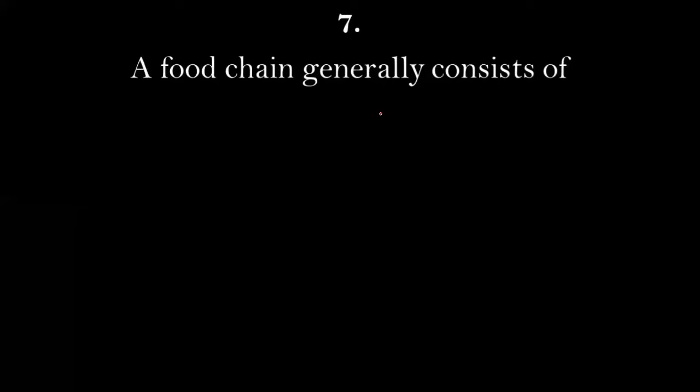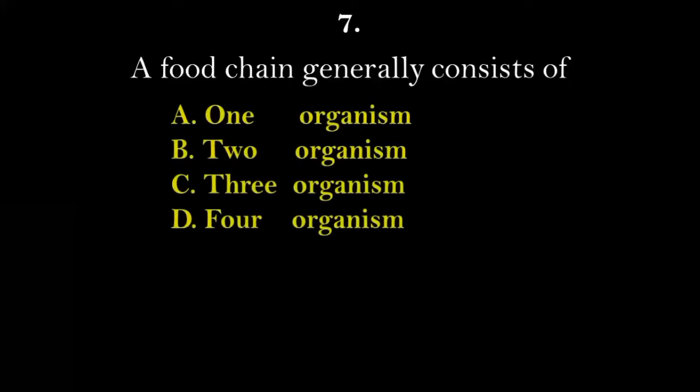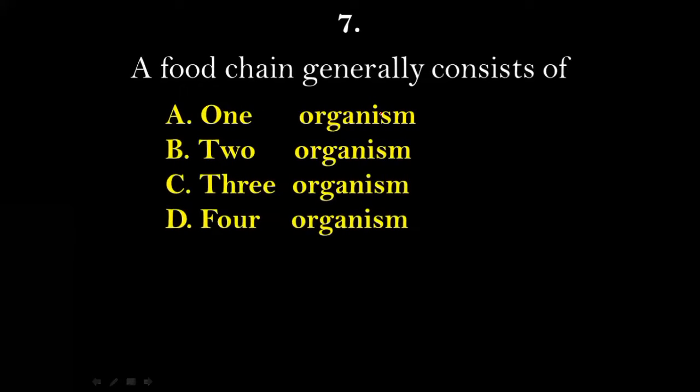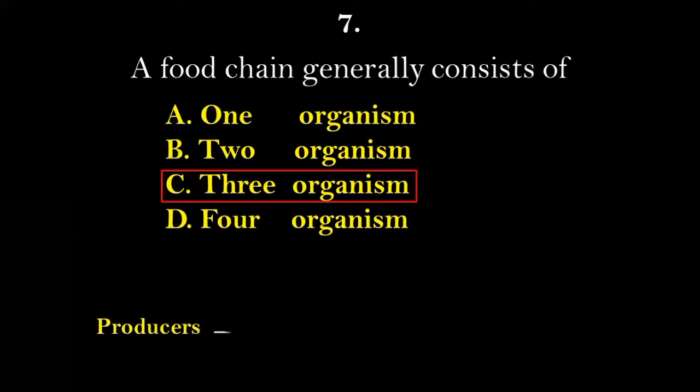Next, question number 7. A food chain generally consists of how many organisms? One organism, two organisms, three or four organisms. And the right answer for this will be option C, that is three organisms. They are the producers, the consumers, and the decomposers.